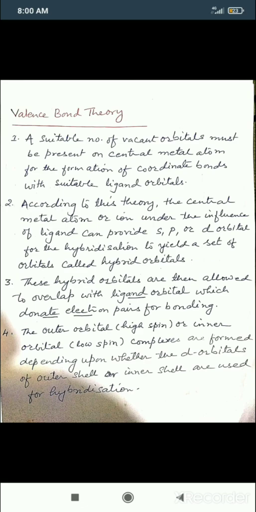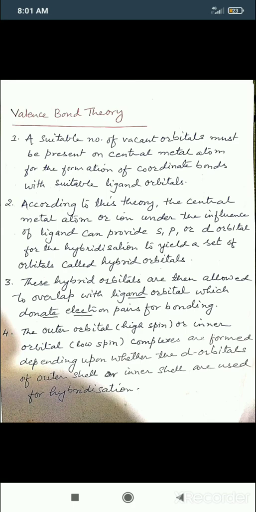in valence bond theory. On the basis of these assumptions, we have to carry out hybridization of various molecules, various complexes. See, the first assumption: a suitable number of vacant orbitals must be present on the central metal atom for the formation of coordinate bond with suitable ligand orbitals.